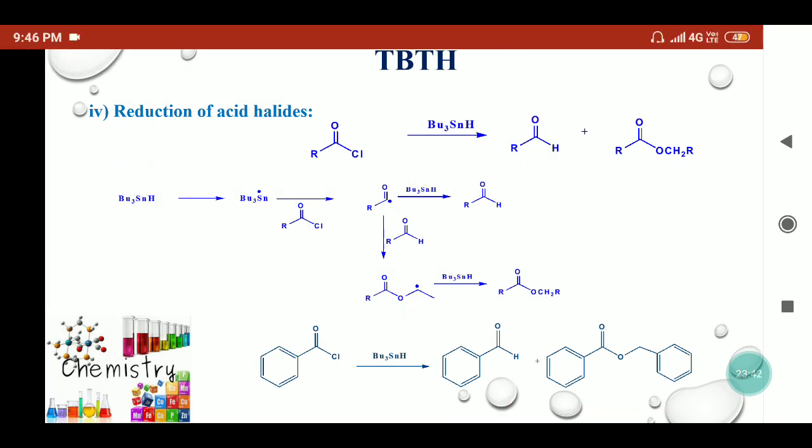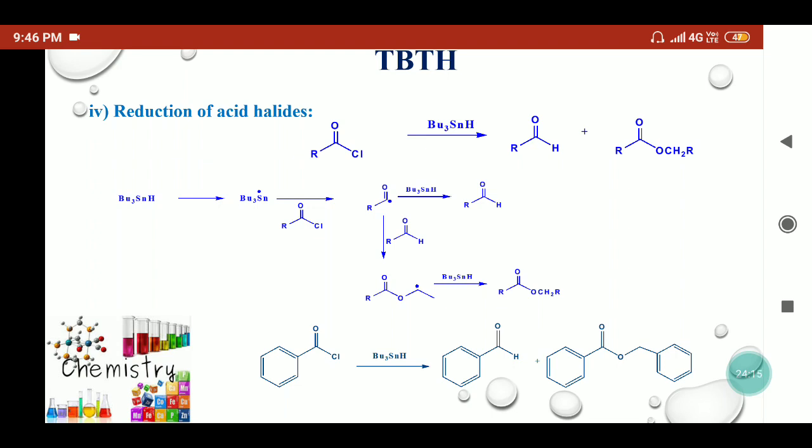So TBTH is quite useful to synthesize a wide variety of compounds in organic synthesis. These are central to organic synthesis by radical chemistry. They dominate radical chemistry because the stannyl radicals are quite stable and they are useful for carbon-carbon bond formation. They are useful to synthesize ring compounds. They are used to reduce compounds like acid halides into aldehydes or nitro compounds into alkenes.